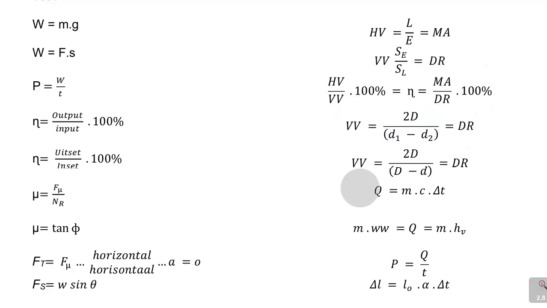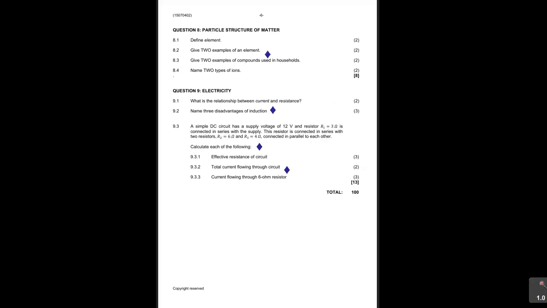Remember, we're talking about the efficiency, and this is the formula that you're going to use for the efficiency, where N, for that N efficiency, is MA over dr. Remember, the dr, we use our VR as our velocity ratio instead of dr. So N is MA over VR times 100%.